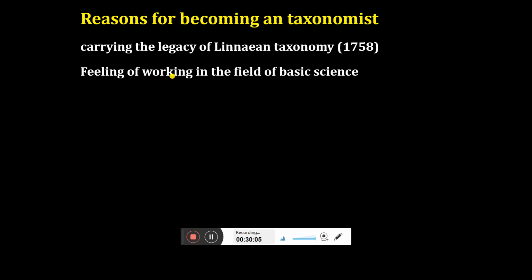So if you are working in this field, you are following a legacy. Right now there are several applied branches of different biological sciences, but if you are working in taxonomy, it will give you the good feeling that yes, I am sticking to my subject. I am working in the basic science. So that feeling is great. So that is the second reason. What is the third reason?